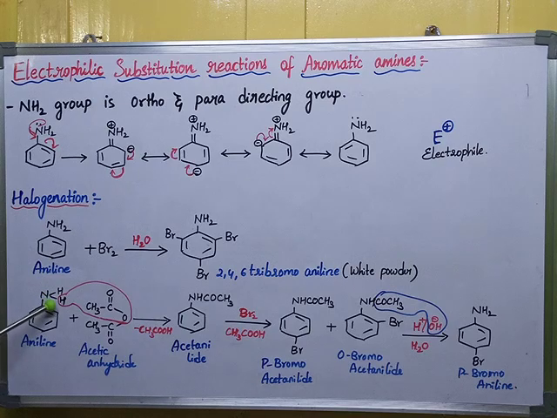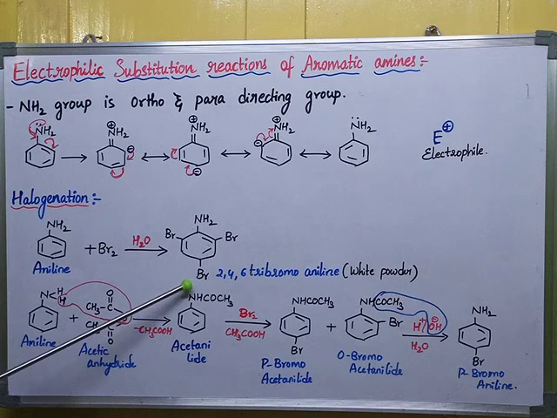In NH2 we have 2 hydrogens, no? This hydrogen and CH3CO combine together and form CH3COOH, which is liberated out. Now this N forms a bond with COCH3. So now we are getting aniline in which the nitrogen is bonded to COCH3, NH-COCH3. That is called acetanilide. So we have acetylated the ring. Now the activity of NH2 decreases because CO is a little bit electron withdrawing. Because of that, the electrons on the N are attracted towards the C also. So now we can get the mono-bromo product, not the tri-bromo product.